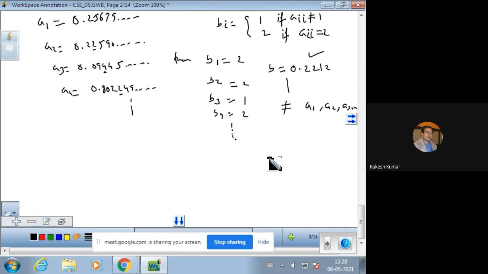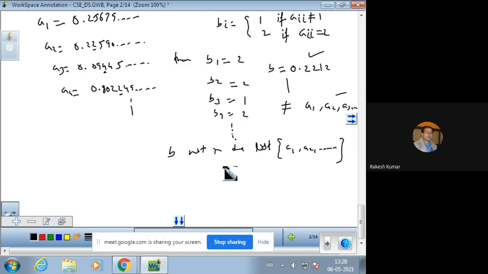So this real number is not equal to any of these numbers A1, A2, A3. It means we can obtain a real number B which is not in the list A1, A2, A3, and so on. It is not in this list.